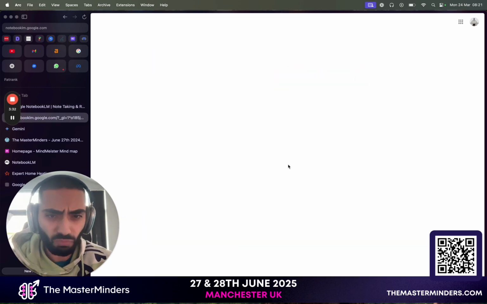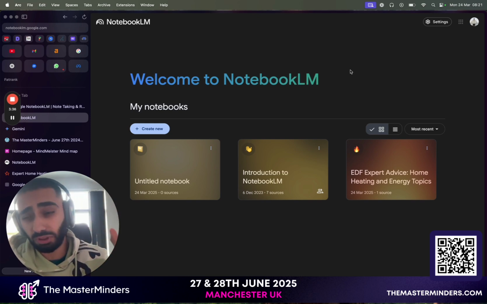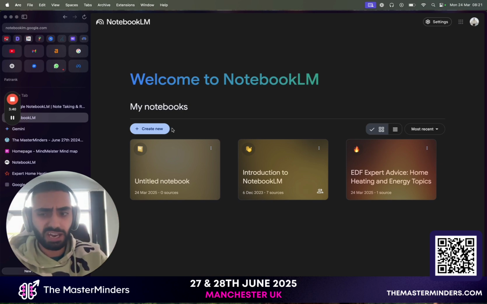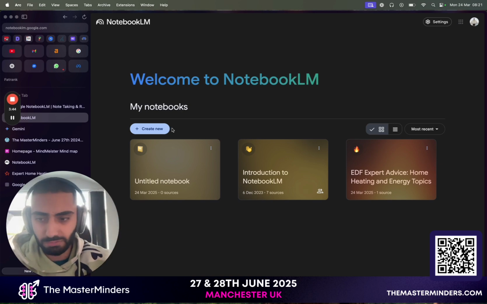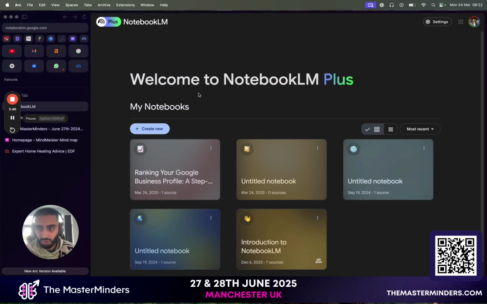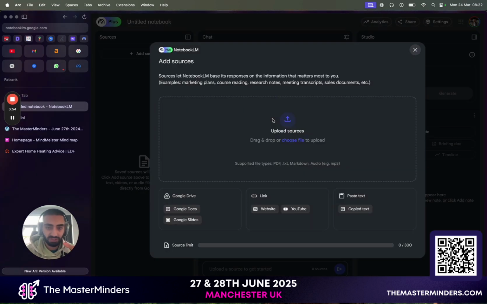And if you're already paying for Gemini, you will have NotebookLM Plus, which I believe you need for the mind map. Some people are saying you can actually get the mind map without the Plus version, so always just test it out and see if you do have it. Then what we're going to do is select Create New. Now the good thing about this is that there are multiple data points that you can actually feed to NotebookLM.